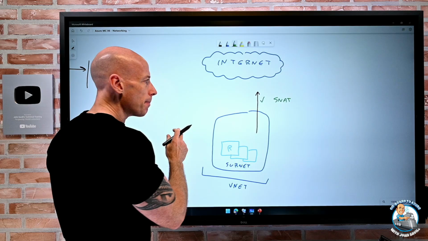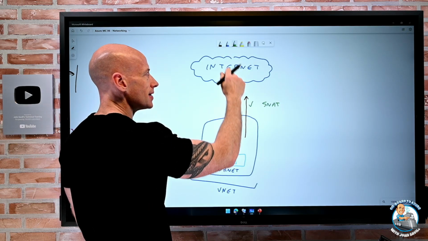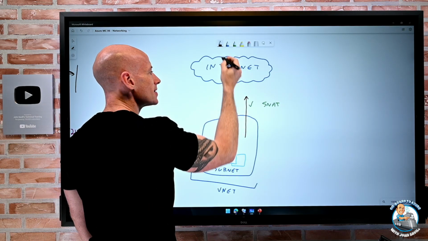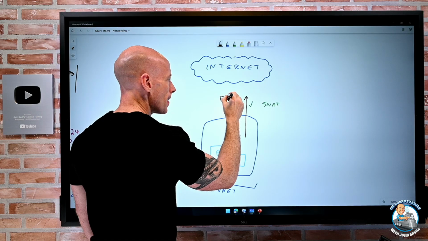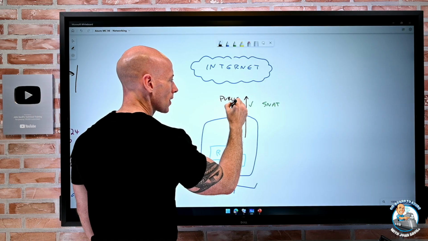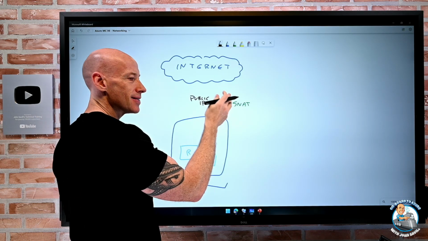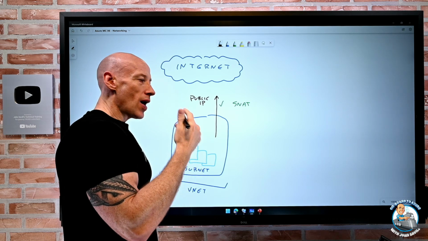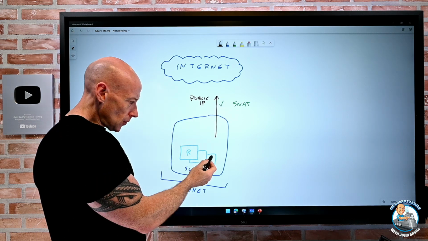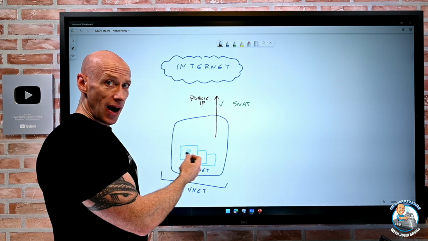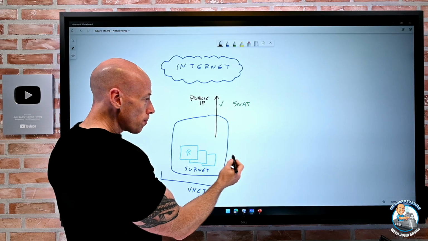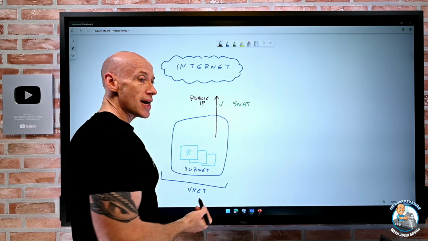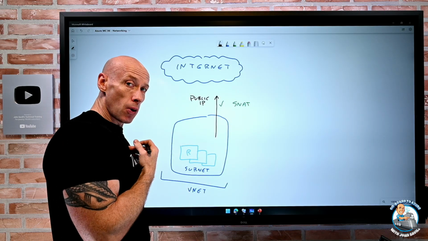So what has to happen is I need something at the edge that is a valid public IP. What SNAT does is, hey, I have this valid IP, and you have a bunch of non-public IPs. When you, private IP address, make a request, I can specify a source port.